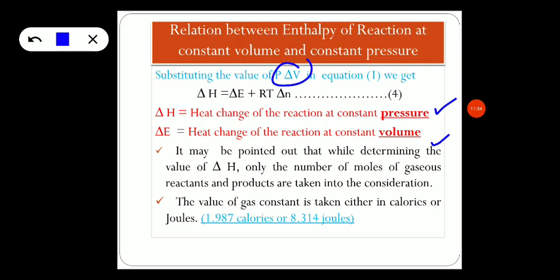And it may be pointed out that while determining delta H, only the number of moles of gaseous reactants and the products have been taken into consideration. So we don't take the solid or the liquid samples into consideration. It is applied only for the gaseous reactants and the products of the reaction. And the value of gas constant is taken either in calories or in joules. If it is in terms of calories, it is 1.987 calories. If it is in terms of joules, then it is 8.314 joules.